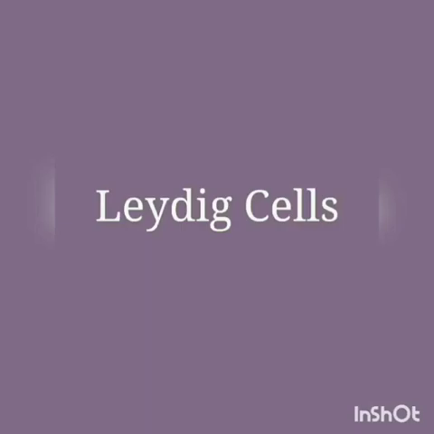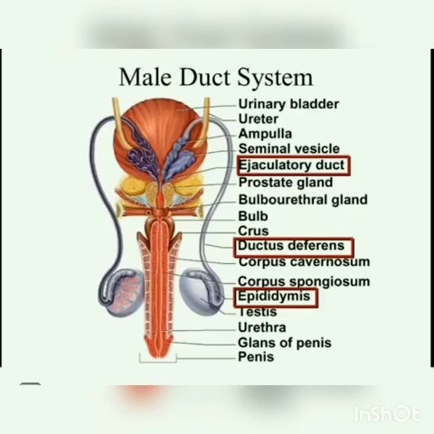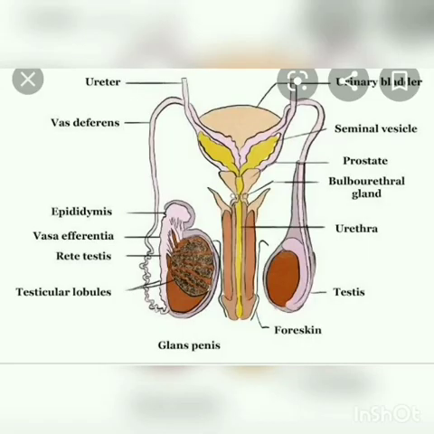The accessory ducts associated with the male reproductive system include rete testis, vasa efferentia, epididymis and vas deferens. The sperm leaves the rete testis and enters the epididymis through the vasa efferentia. The epididymis is a single coiled structure which temporarily stores the spermatozoa. The epididymis leads to the vas deferens, which leads to the ejaculatory duct and finally opens into the urethra.